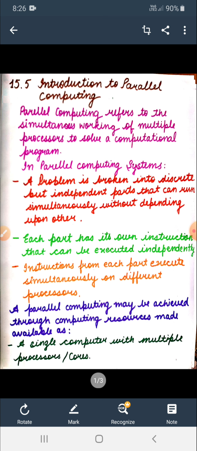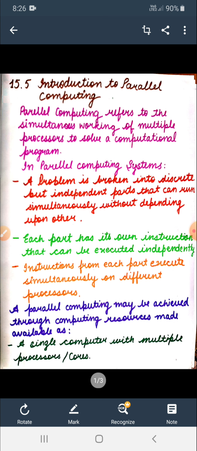But with the advent of technology, not only did individual processors become more efficient and fast, but computers also started coming with multiple processors, which were able to execute multiple processes at the same time. This is the concept of parallel processing.